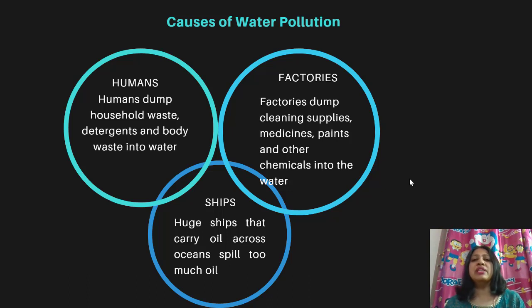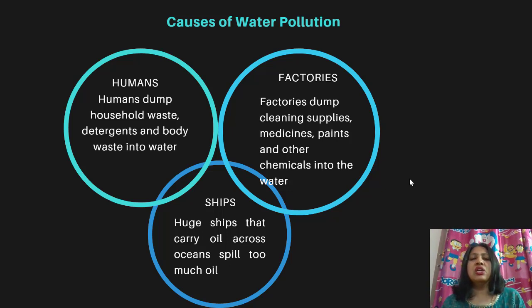Next is factories. Factories also dump their cleaning supplies, medicines, paints, and other chemicals into the water, which is very unfortunate. This again causes water pollution. You might have seen that many of the rivers around the industrial areas are very dirty. They're so full of froth. That is because the factories dump their waste into these water bodies.